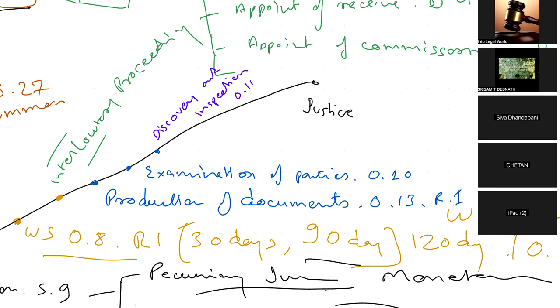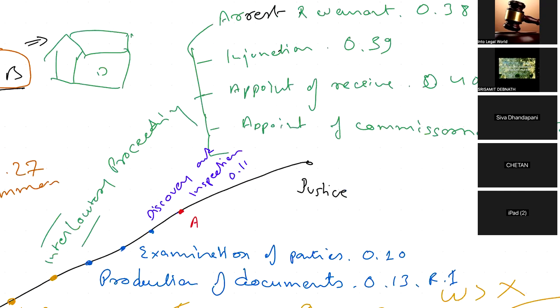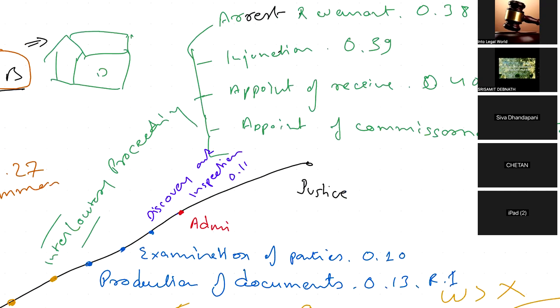Right? Once the discovery and inspection has been done, the court will start with another process, that is admission. Admission is there in order 12, right?